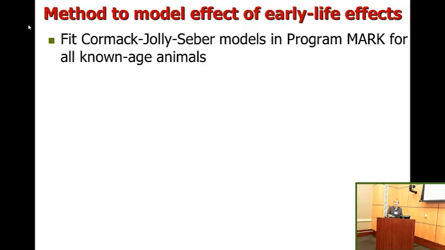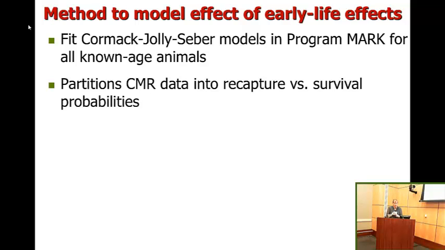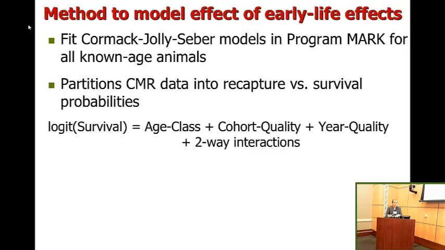It can't utilize the unknown-age animals. This partitions mark-recapture data into recapture versus survival probabilities. And then we modeled survival as a function of age class, cohort quality, year quality, and all two-way interactions to try to get at this question of how early life experiences affect late life demography.